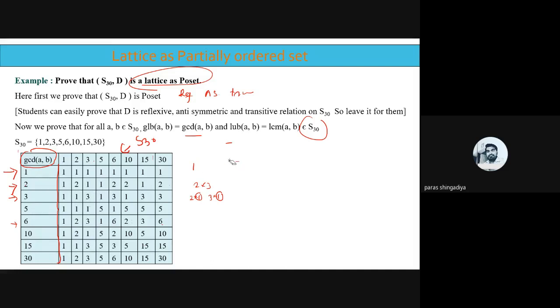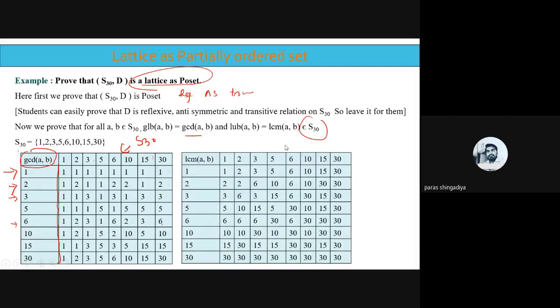Now check the second condition, and here we check the LUB of AB, and for LUB of AB we'll consider the LCM of AB. Okay, so for this we'll prepare the second table of this type, which includes all such pairs. So consider the row as 1, 2, 3, 5, 6, 10, 15, 30, and consider the column also, and make pairs: 1 with remaining all, 2 with remaining all, 3 with remaining all, 5, 6, 10, 15, 30 and so on.